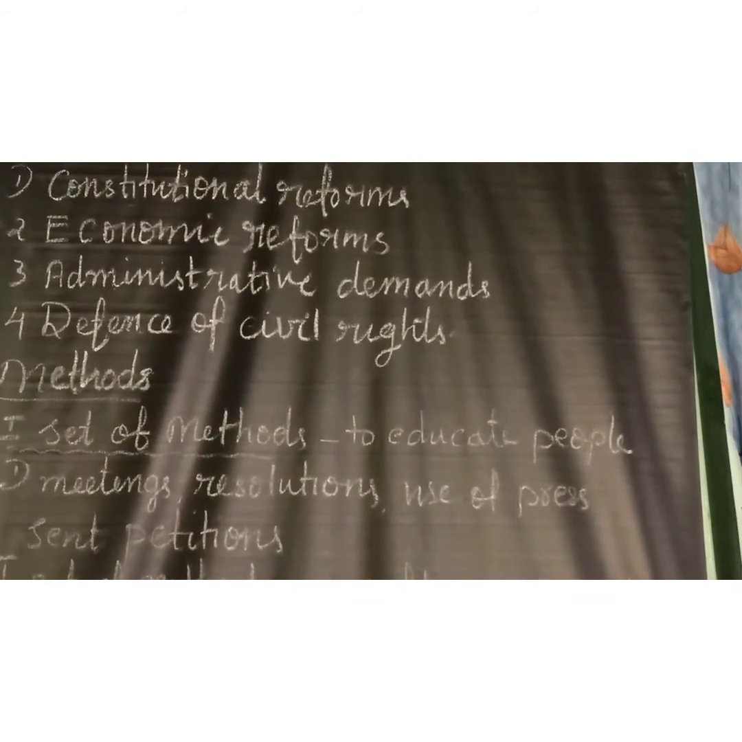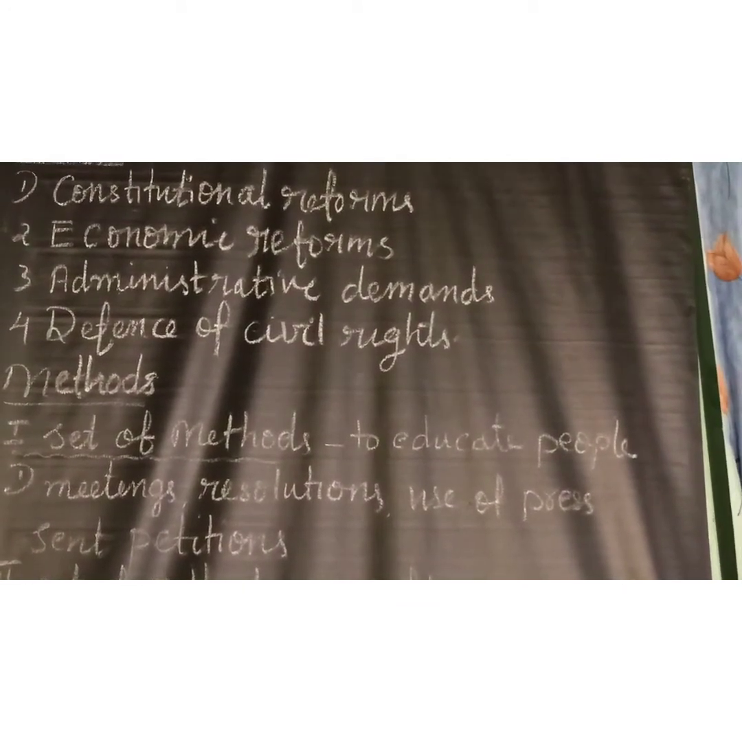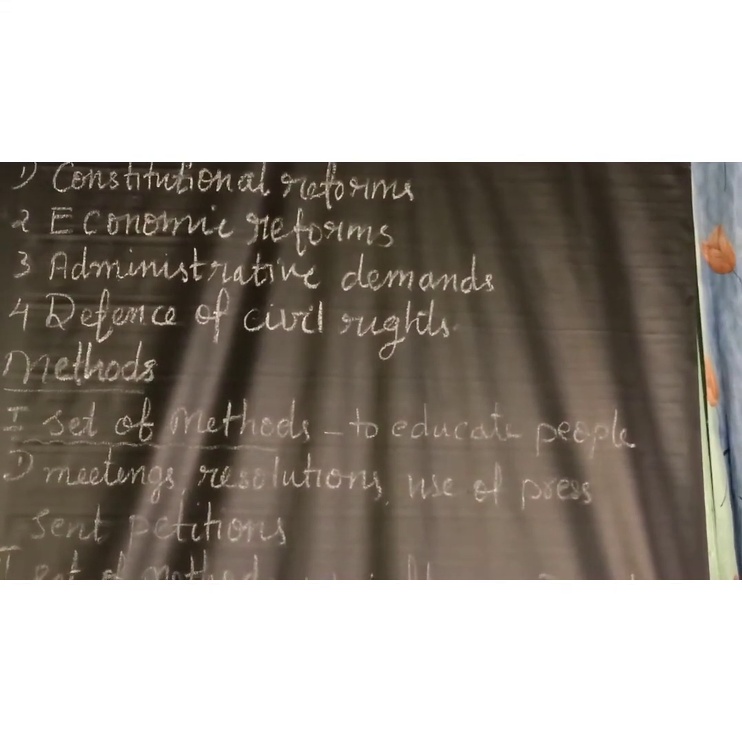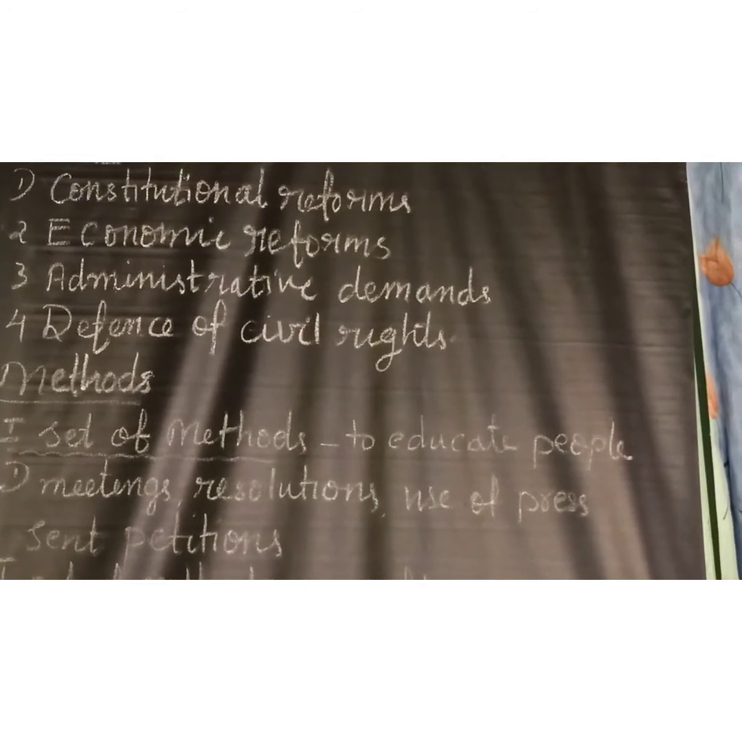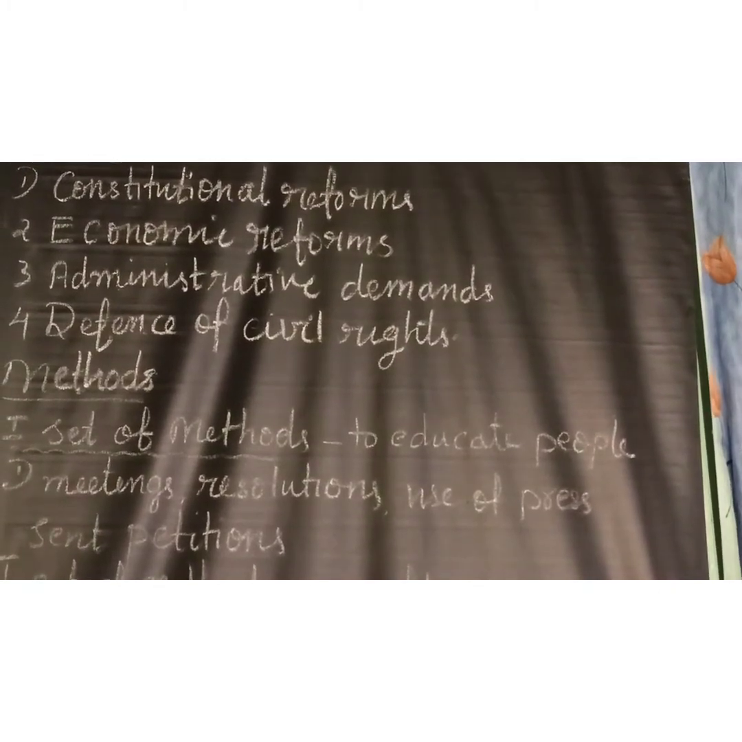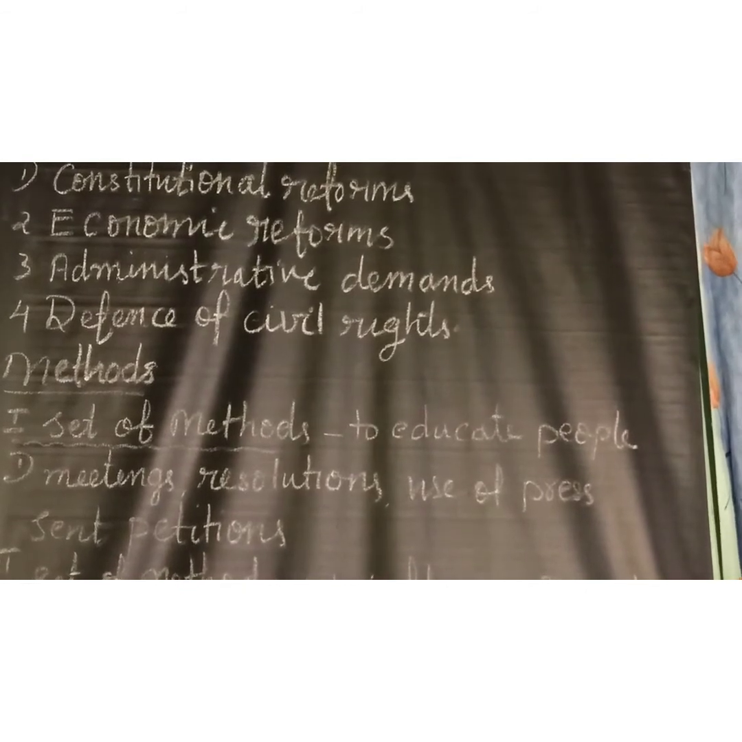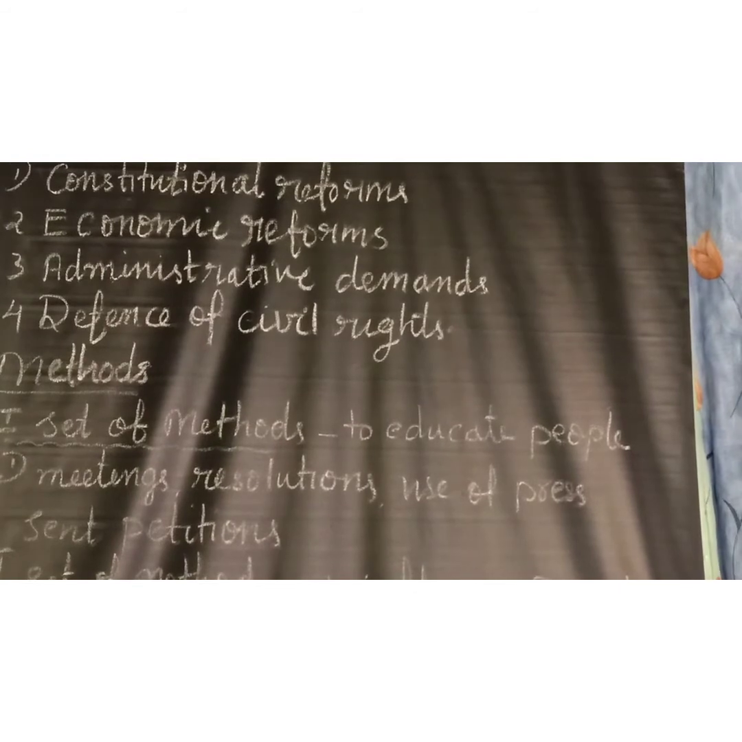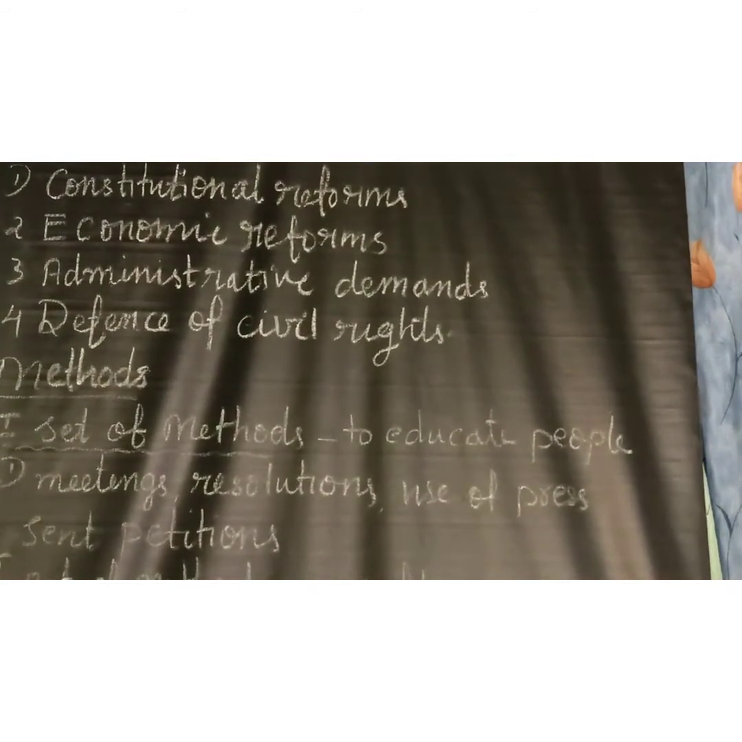First, the administrative demands. They demanded opportunity for Indians in the civil service in England as well as in India, opportunity to write the civil service exam in England and India. Secondly, separation of the judiciary from the executive, so that Indians get protection from the arbitrary acts of the British police.